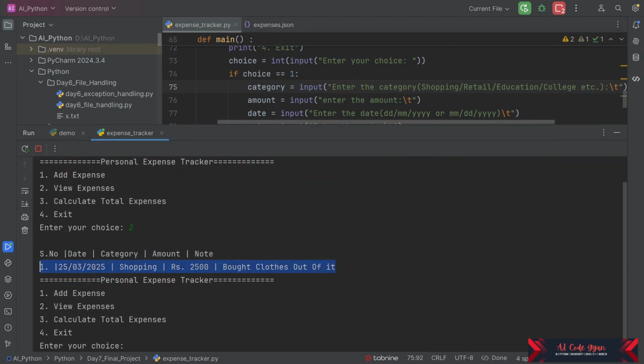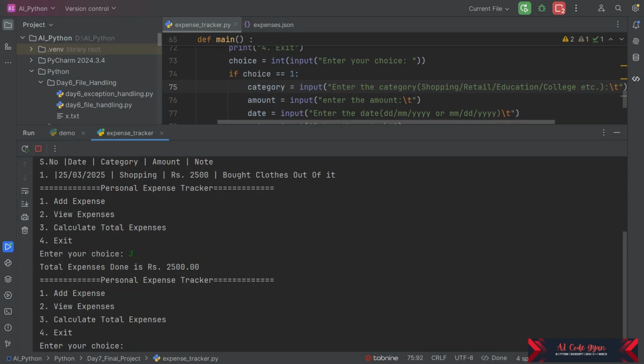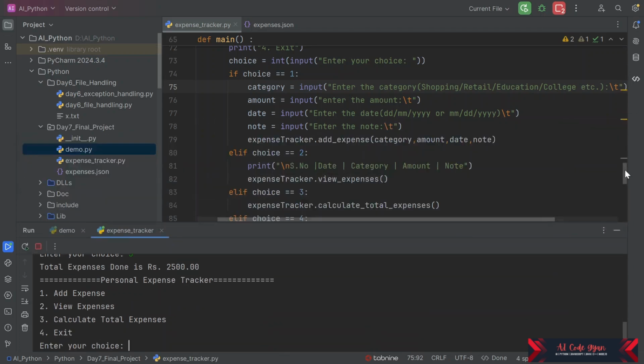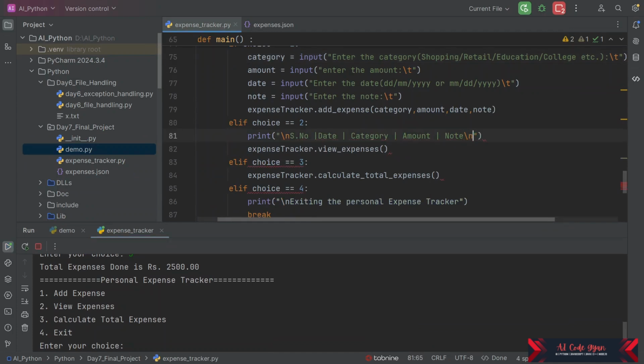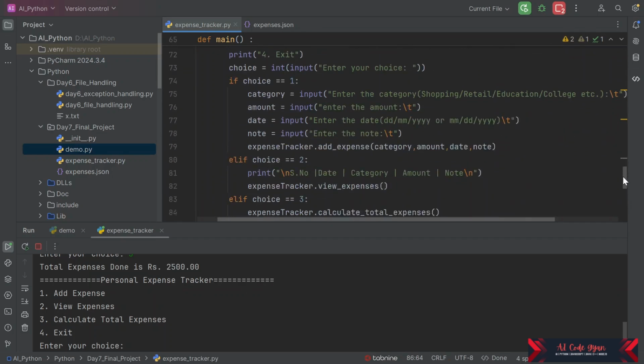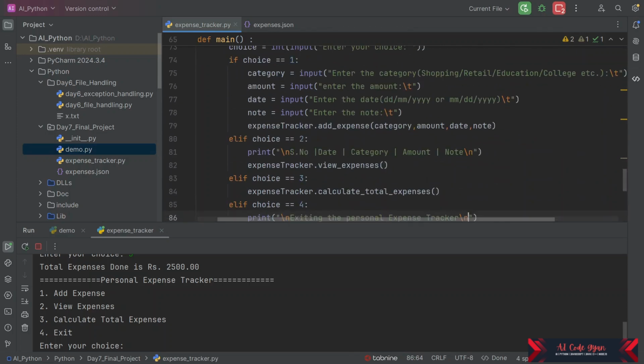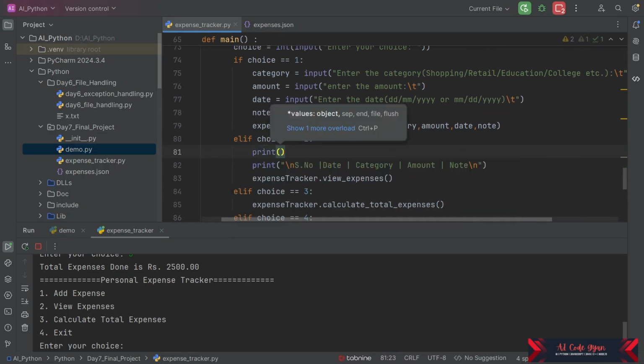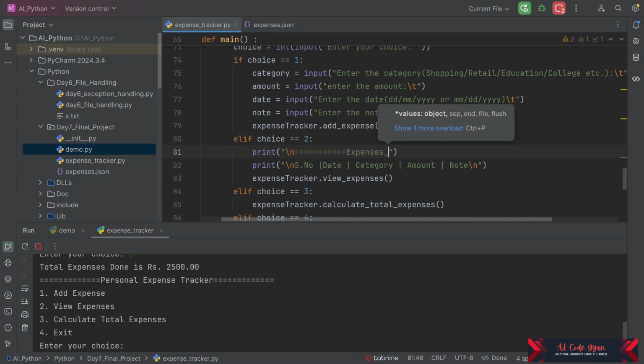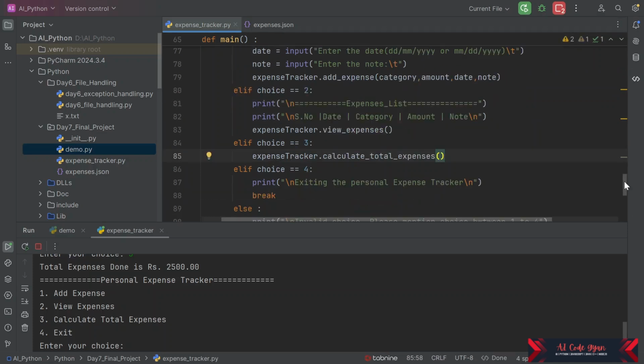We can see this is a format we are able to view. Suppose we want to calculate 3, so we can add one more line to make it more readable. Just put one more line after this, and we are going to put one more line here, expenses list. So this will make it more readable.